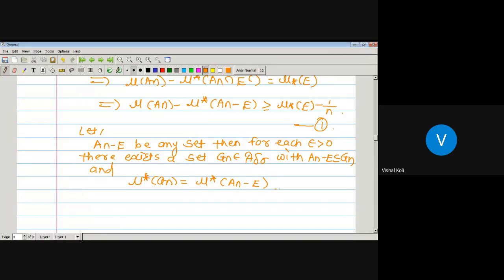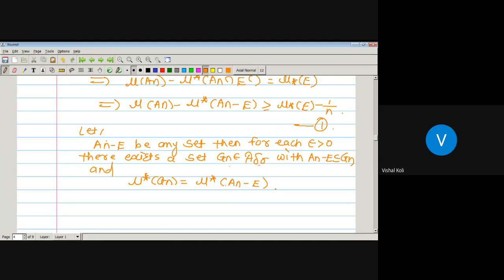If capital A be any set, then there exists one set O such that A is a subset of O and outer measure of O is less than or equal to outer measure of A plus epsilon, and also there exists one set F belonging to A delta sigma such that A is a subset of F, then outer measure of F is nothing but the outer measure of A. So as here An minus E is any set, then for each epsilon greater than 0 there exists one set Gn belonging to A delta sigma with An minus E a subset of Gn, and outer measure of Gn is nothing but the outer measure of An minus E.